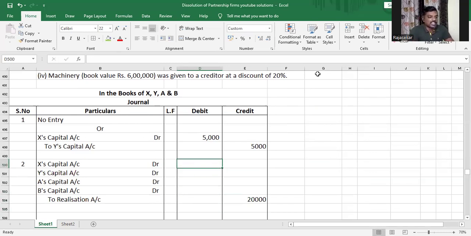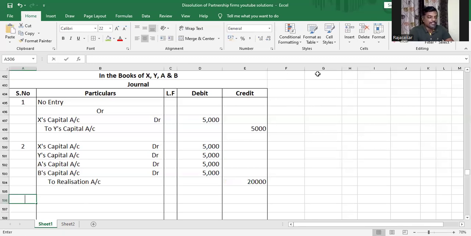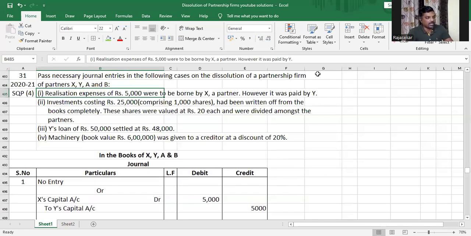But when the asset is realized by partners, taken over by partners, it will be set off against their capital account. So it will be X's capital account debit, Y's capital account debit, A's capital account debit, B's capital account debit to realization. The journal entry for partner taking over the asset is partner's capital to realization, and therefore, all the partners are taking it, and therefore X, Y, A, B to realization. All right. Y's loan of 50,000 was settled at 48,000.